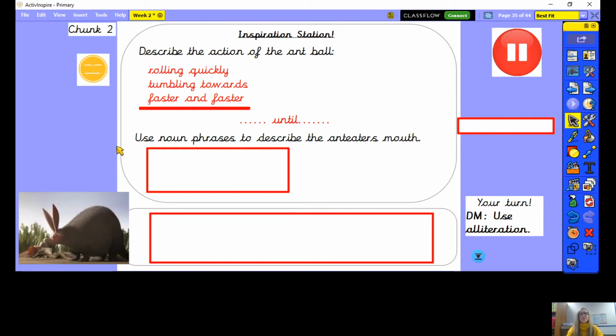So now you think about using some noun phrases to describe the anteater's mouth, what happens. So we're thinking about the anteater where he's sucking up that ball. So can you describe the anteater's mouth using some noun phrases? So remember to think about some exciting adjectives to describe the anteater's mouth. Pause the video now while you write down your ideas.